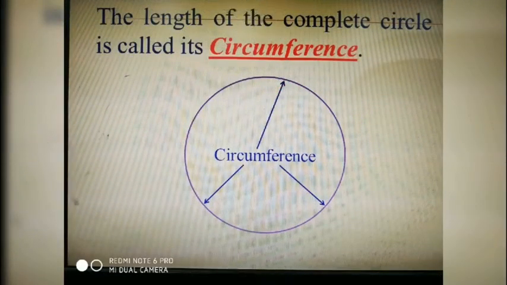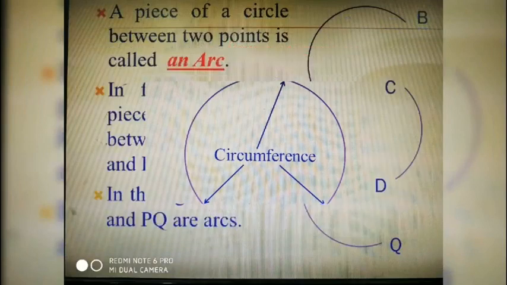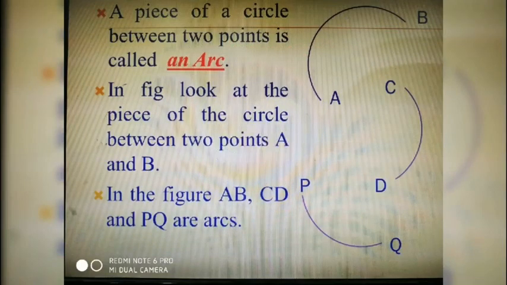The length of the complete circle is called its circumference. A piece of a circle between 2 points is called an arc. In this figure, AB, CD and PQ are arcs.